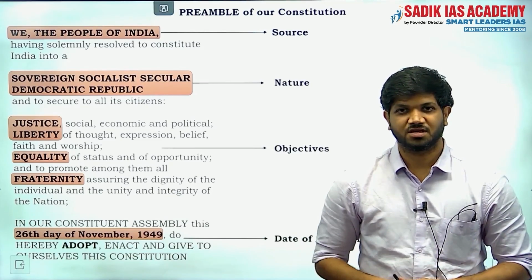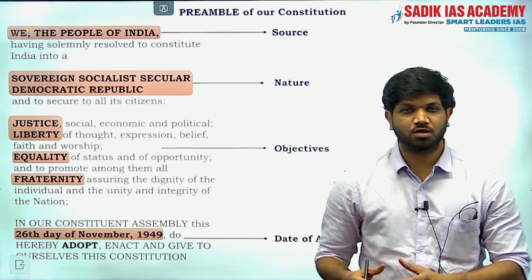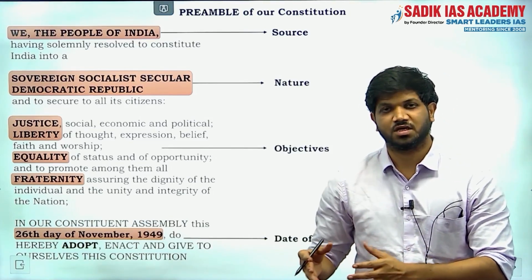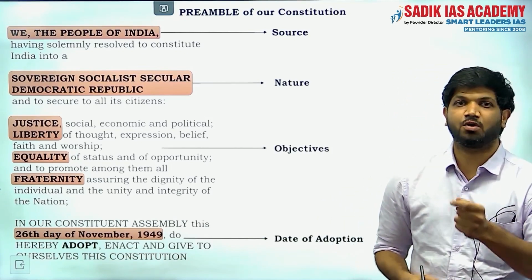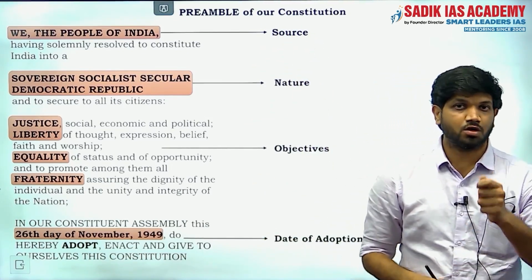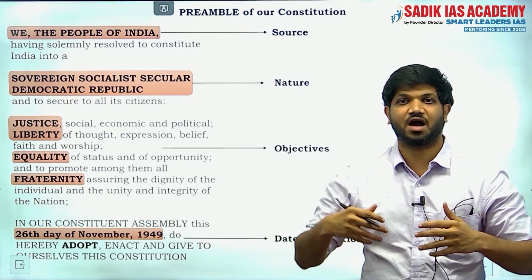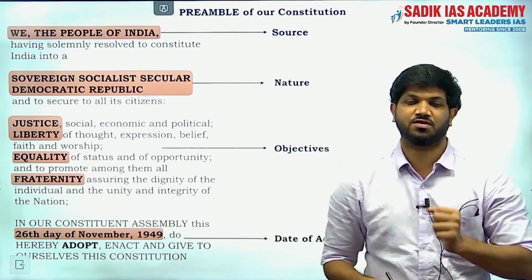Hi friends, in this video series we are going to trace the important themes and revise them in the previously asked question paper. Today one of the important themes is the preamble of our constitution, and you all know the preamble is the address of our constitution and it is also known as the jewel set of our constitution.